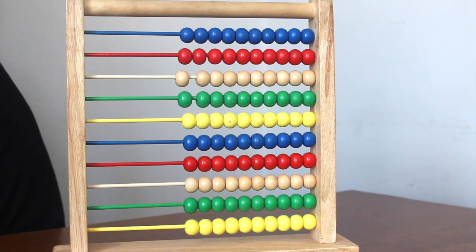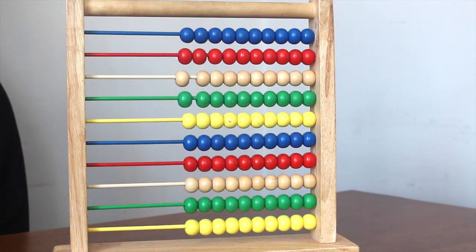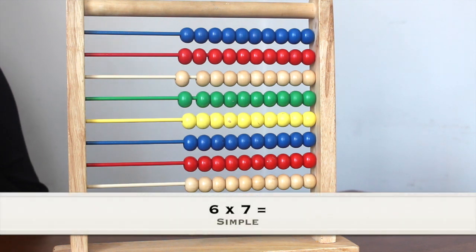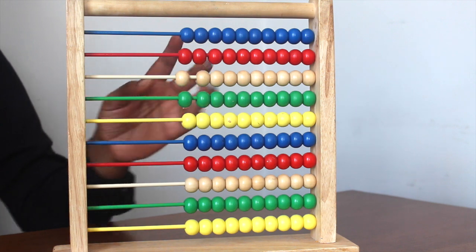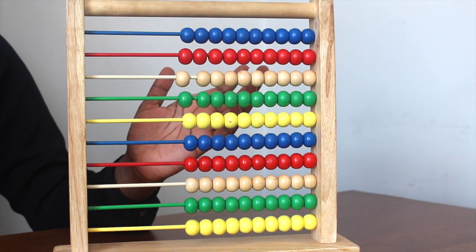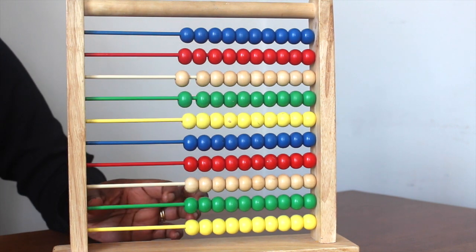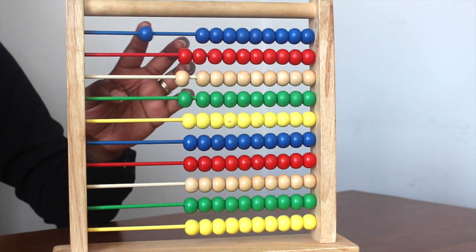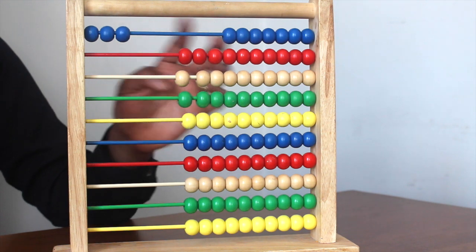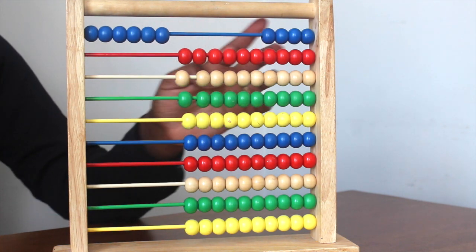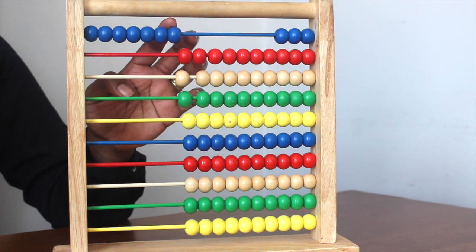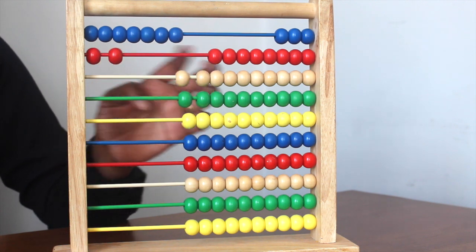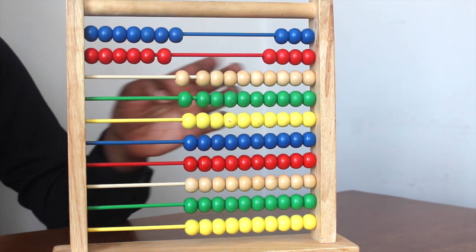You could also do multiplication in rows and arrays. So what do I mean by that? So for example, the same question, 6 times 7. So 6 times 7 would be 6 groups of 7. So you need to make 6 groups of 7 here. So here, 6 groups of 7, you need to count 7: 1, 2, 3, 4, 5, 6, 7. So that's one group.